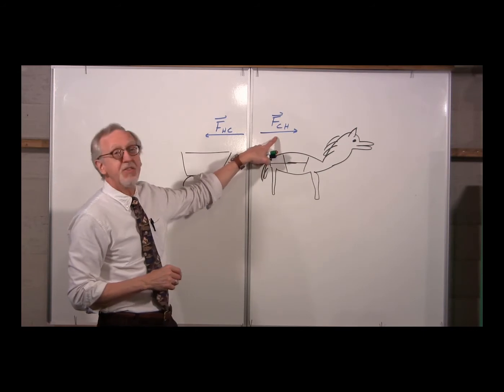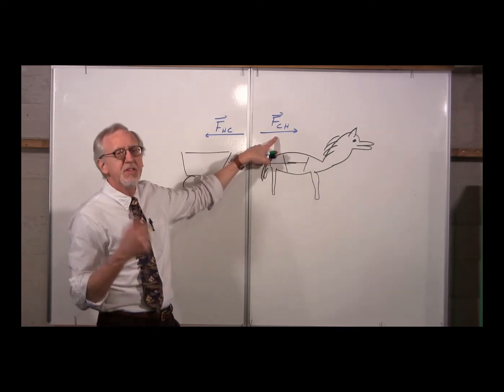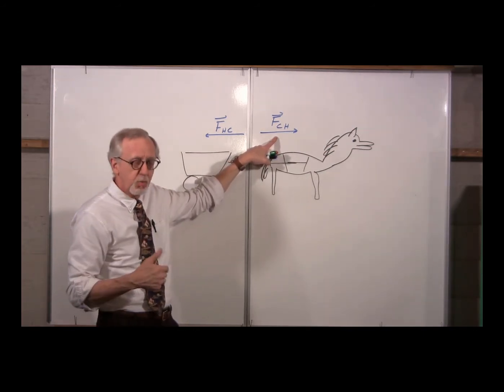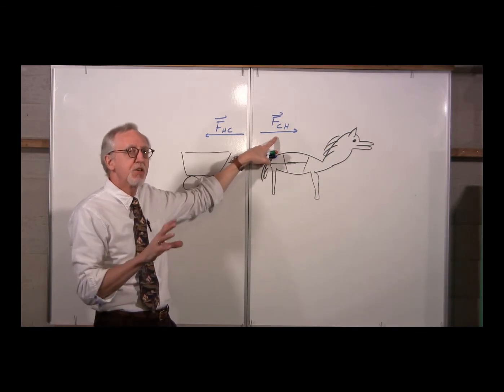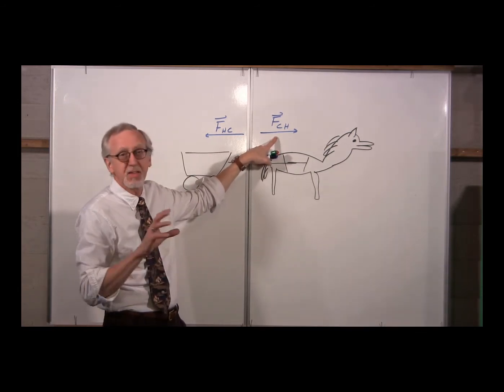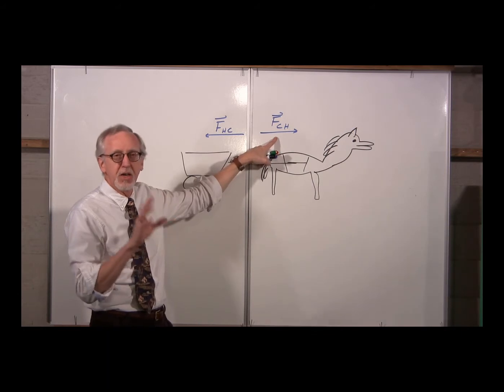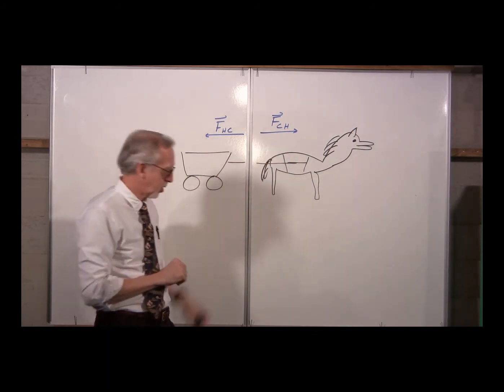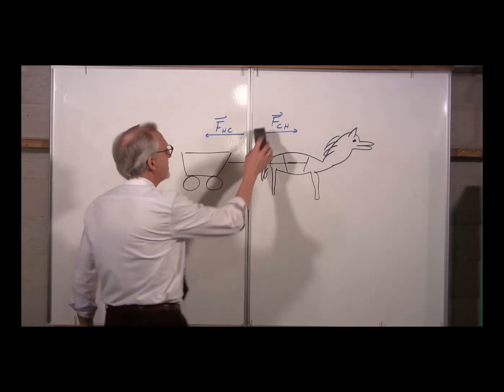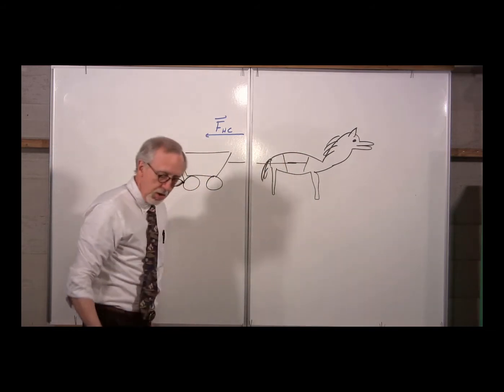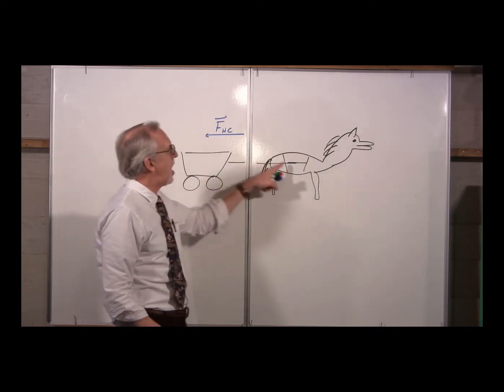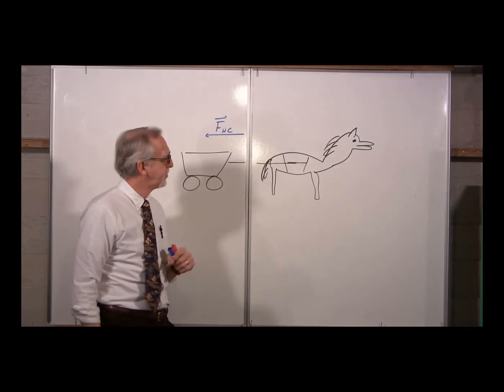This force is a force on the cart. This is a force from the horse. We're not worried about that. If we want to talk about the motion of one of these objects, like the motion of the horse, we're going to look at only the forces on the horse. So, for the moment, let's ignore this force. So we've got a force on the horse in the backward direction.